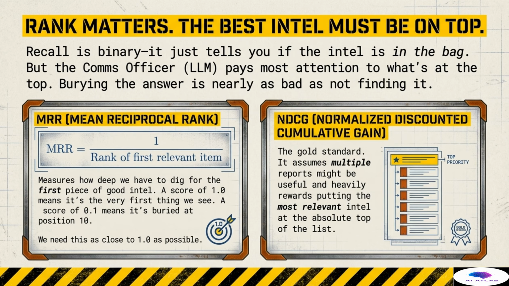Second, we have NDCG, normalized discounted cumulative gain, which is often considered the gold standard for ranking. NDCG assumes that multiple reports might be useful, not just the first one. It heavily rewards putting the most relevant pieces of intel at the absolute top of the list, ensuring that we maximize the signal-to-noise ratio in the critical first positions of the retrieval context.